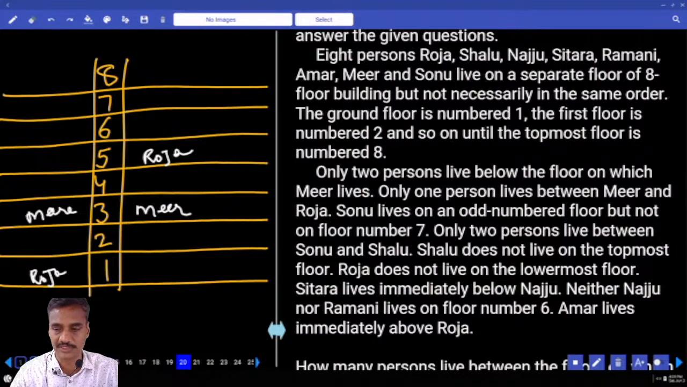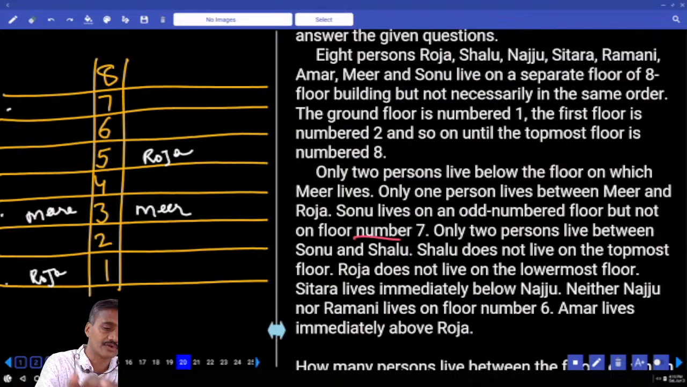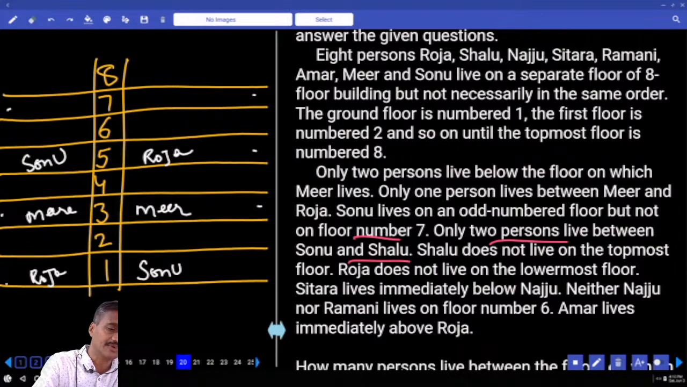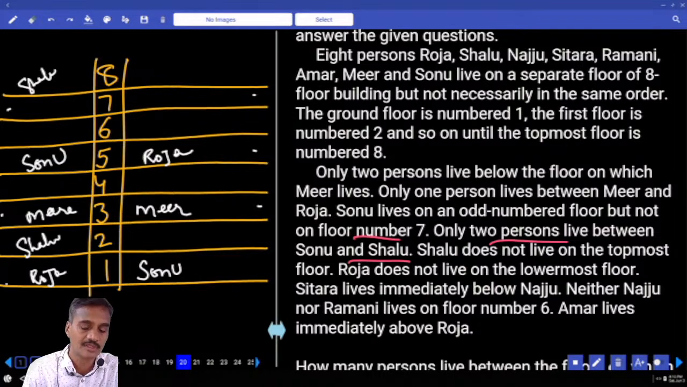And Sonu lives on an odd number floor but not on floor number 7. Now here 1, 3, 7 are ruled out and Sonu must be on the 5th floor. And here 3, 5, 7 are ruled out and Sonu must be on the 1st floor. Clear? Then 2 persons between Sonu and Shalu. Now between Sonu and Shalu there must be exactly 2 people. Shalu is here, or Shalu can be here. There are 2 possibilities.